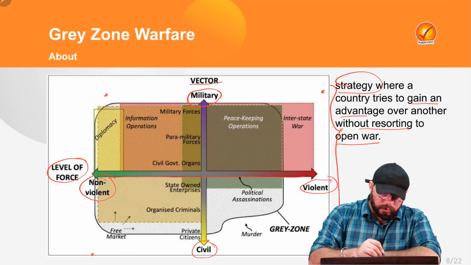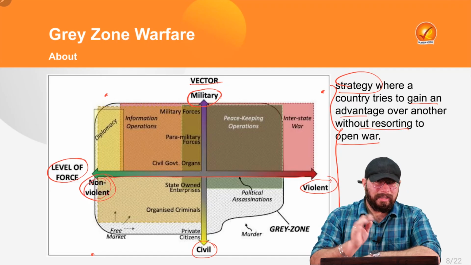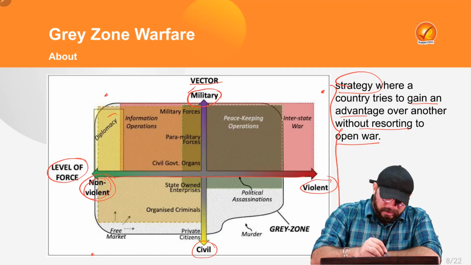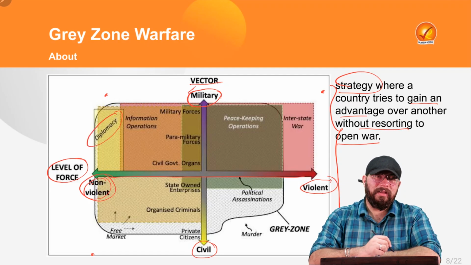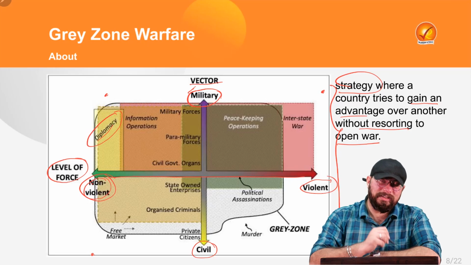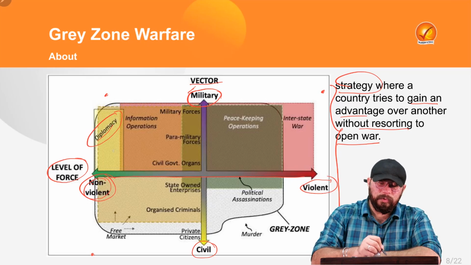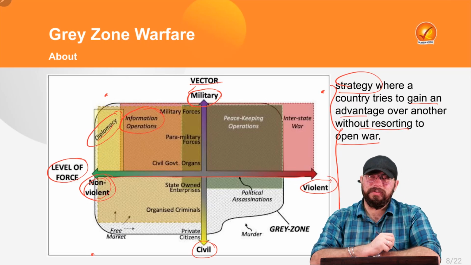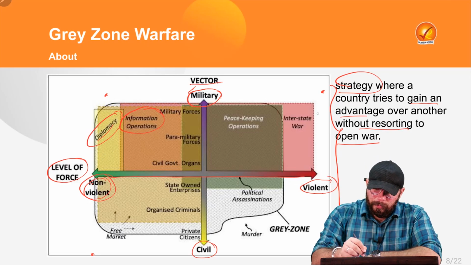So if you are talking about non-violence, that means there is no violence and military is taking charge, that means we are talking about diplomacy. The tool which is used is diplomacy. And if we move a little bit from non-violence towards violence, we get information operations. Now let us move over here.